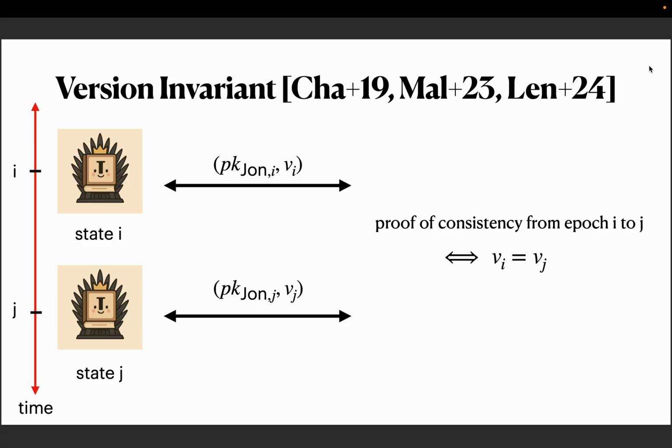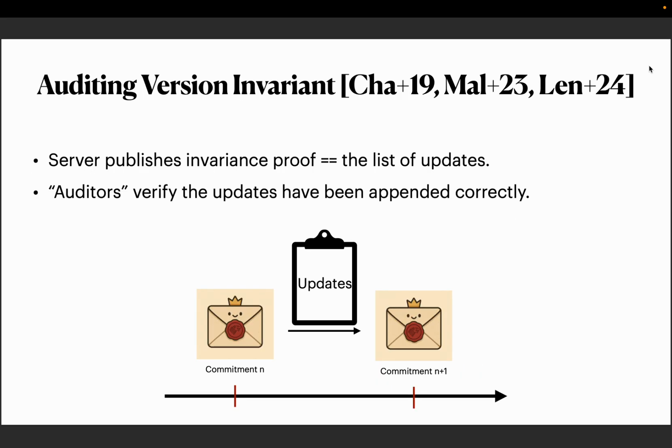But one fundamental question here that I sort of let slide is, how do we actually make sure that the server is incrementing these versions honestly? And this is where the proof of invariance comes into play. So the server, with every epoch, also publishes a proof of invariance, which basically proves that the versions are incremented correctly. Concretely, for Optiks, Parakeet, and SEEMless, this proof of invariance is simply the list of updates.